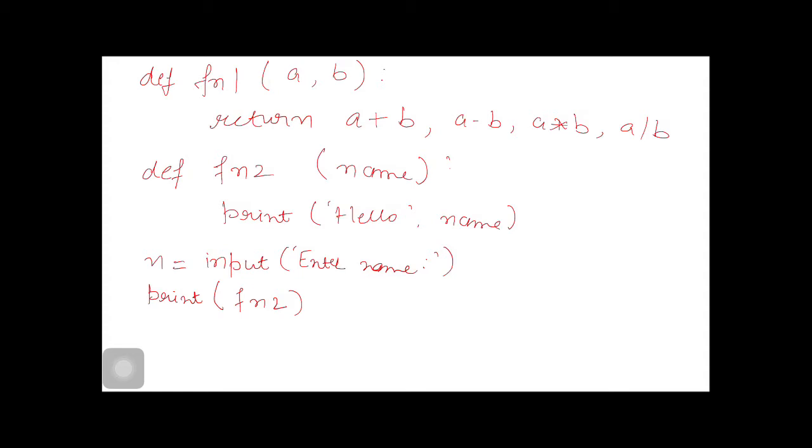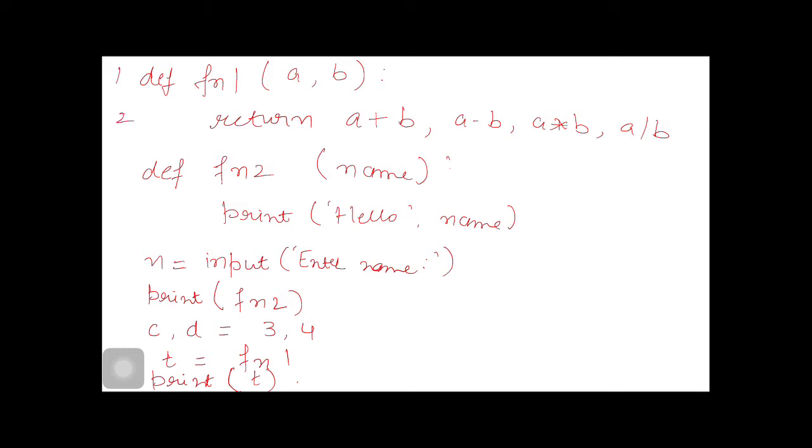Then we take two values, 3, 4. Then we initialize a variable with fn1, then print t simply.